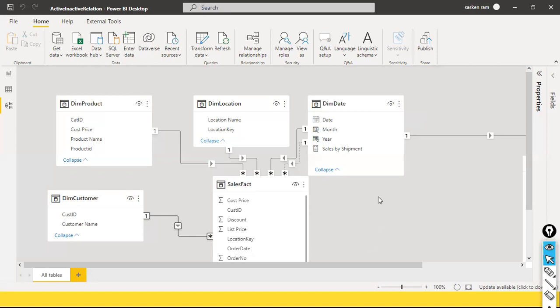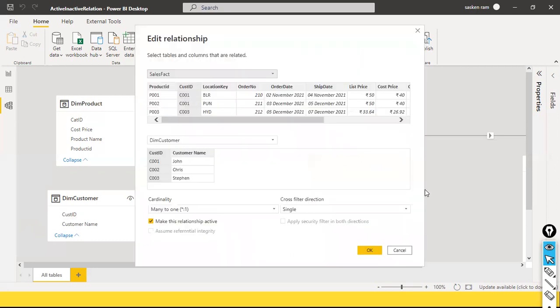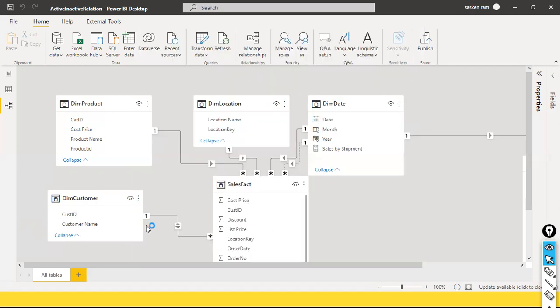Single is one-to-many propagation, the cross-filter direction. Both is where filter context propagates in both ways. But if I enable the relationship with the cross-filter direction as both, it will cause performance-related issues. So in that case, the customer table filters the sales fact table, and the sales fact table also filters the customer table. Guys, can you tell me what is filter? I will just unmute you all. Let's make it very interactive so that after you attend this training program, you should be able to take up the interview upfront.